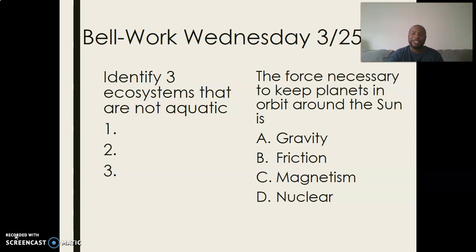The force necessary to keep planets in orbit around the sun is gravity, right? So remember, Earth is smaller than the sun, so the sun's gravitational pull makes the Earth circle around the sun.